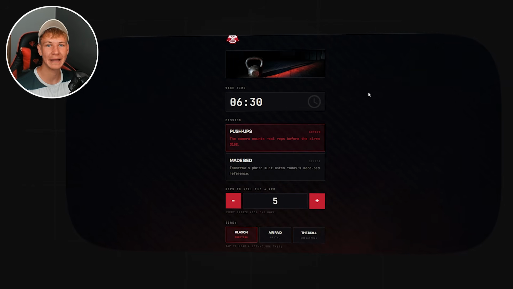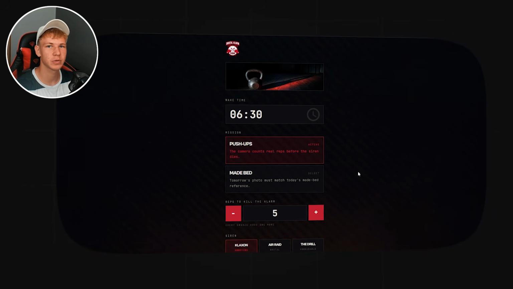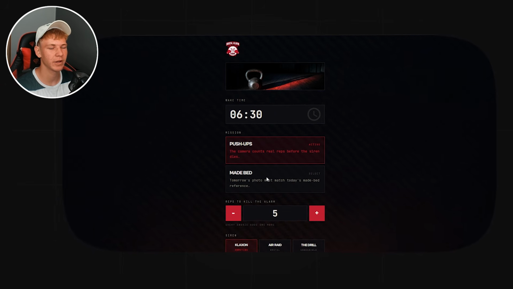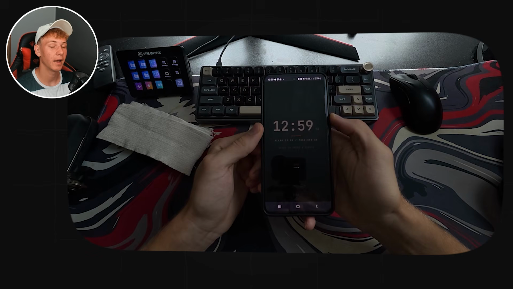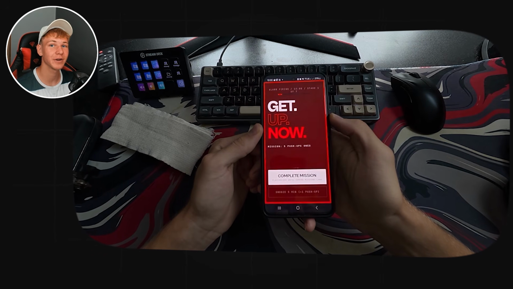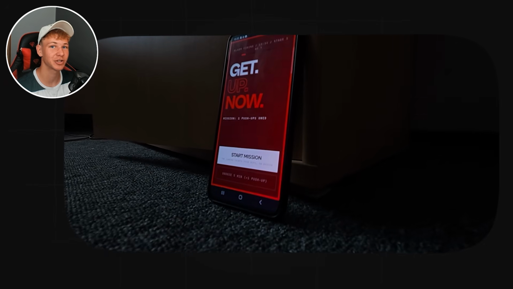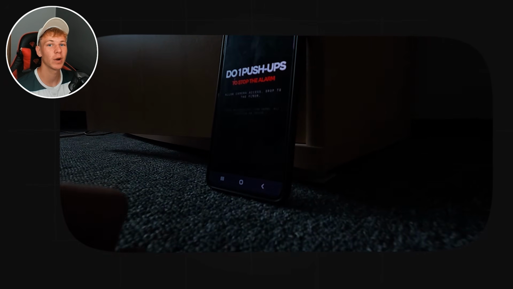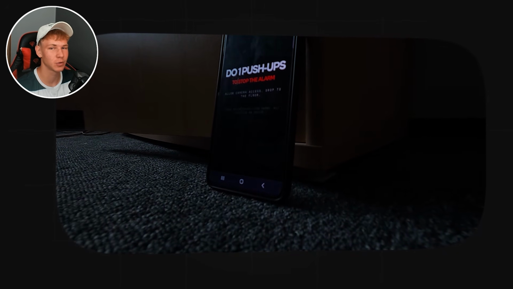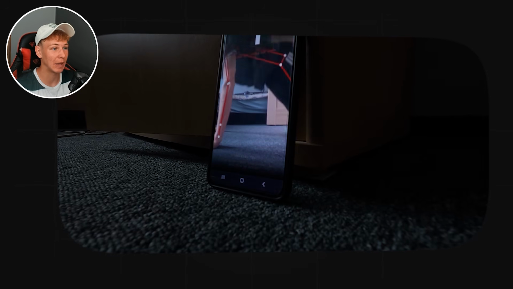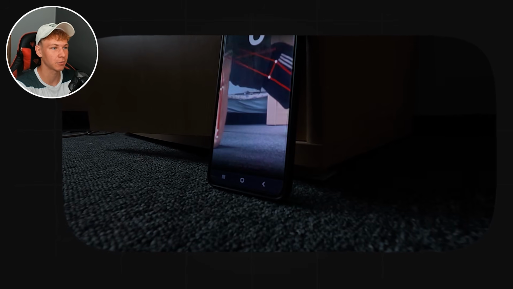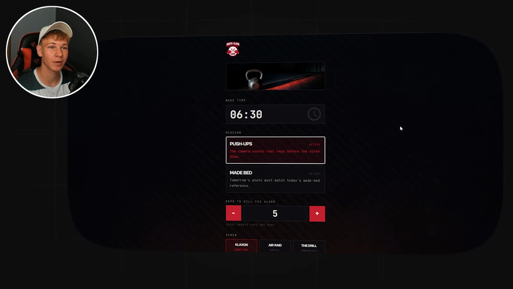I got inspired by that video and built a brutal alarm clock. When you set it, you choose a task that you must complete in the morning. Right now we have either push-ups or make your bed. And when the alarm goes off, there is no off button. Instead, the camera turns on and tracks your movements. The only way to silence the alarm is to complete a task, such as doing push-ups like I'm doing right now. But the best part is that I've built everything with AI without knowing anything about coding.